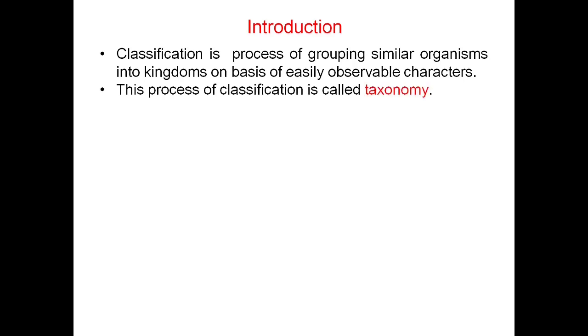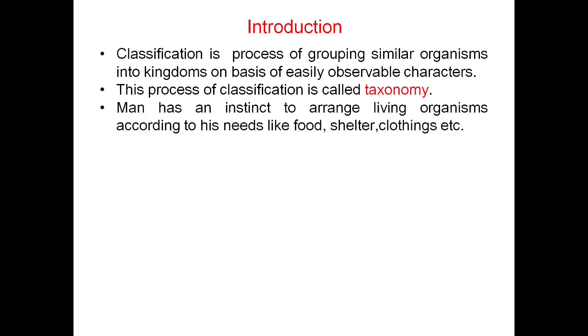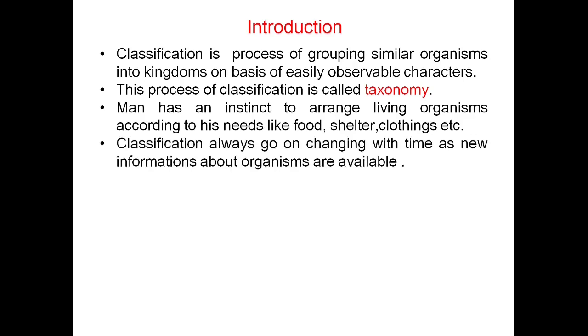This process of classification is also called taxonomy. Man has an instinct to arrange living organisms according to his needs, maybe for food, shelter, clothing, etc. Classification always goes on changing with time as new information about organisms becomes available.